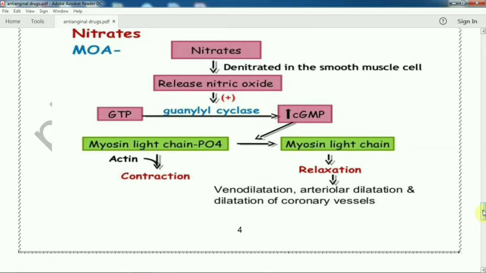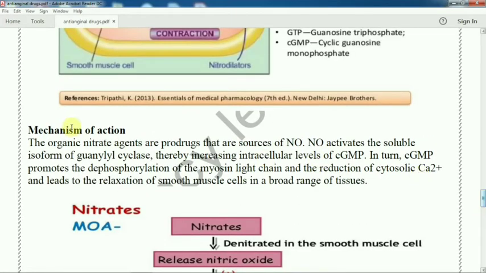It releases nitric oxide, and the nitric oxide activates guanylyl cyclase, which converts guanosine triphosphate to cyclic guanosine monophosphate, and this leads to myosin light chain dephosphorylation. So the myosin light chain relaxes. As a result, vasodilation. See, the organic trinitrate is a prodrug that is a source of nitric oxide.